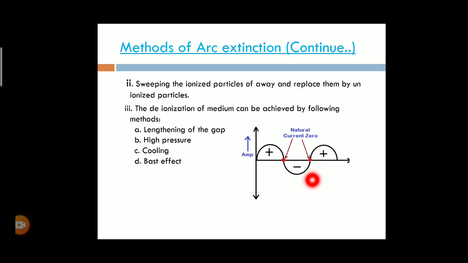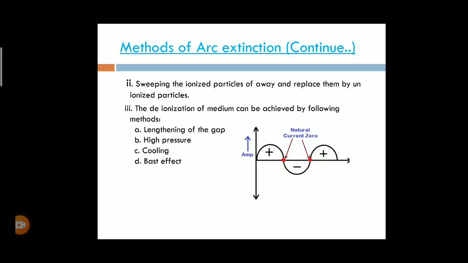In this method, the dielectric strength of the medium near current zero is increased by combining ionization particles into neutral molecules. Second, the ionization particles are replaced by unionized particles.